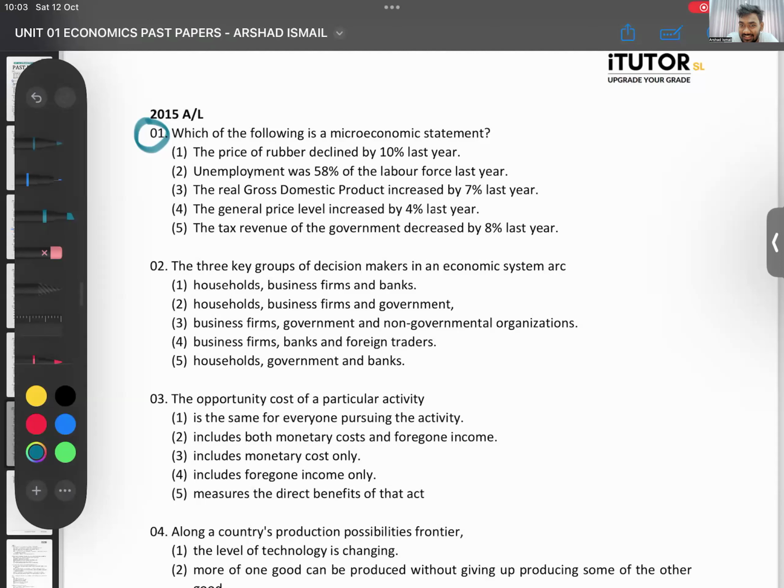Which ones are answered? Apart from 3 or 4 people, I don't know if someone sent multiple answers, but I got 58 messages. So the answer is number 1. The price of rubber. Rubber is just one good. You're talking about just one product. Price of rubber has come down by 10% last year. Microeconomics. All the others are talking about the entire economy. Those are macro. We did 3 questions.